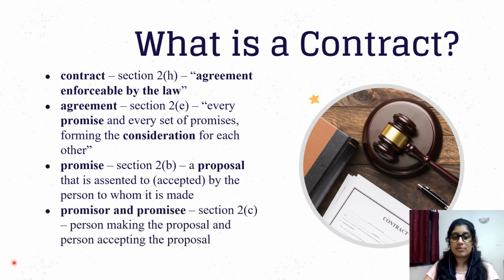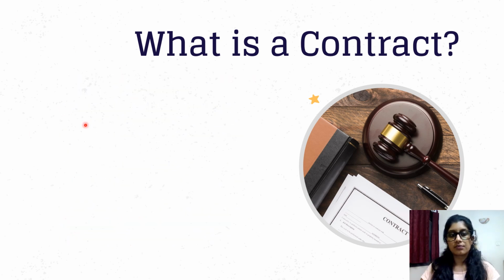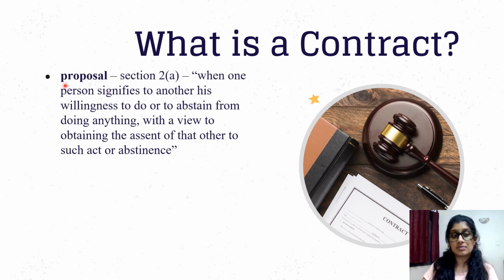Two other important terms here are promisor and promisee. The person who is making the proposal is the promisor and the person who is accepting the proposal is the promisee. From now on, these are the terms we're going to use when we refer to either of those parties. All right, so we saw that a promise is a proposal that is accepted by the promisee, and the promisee is the one to whom you're making the proposal.